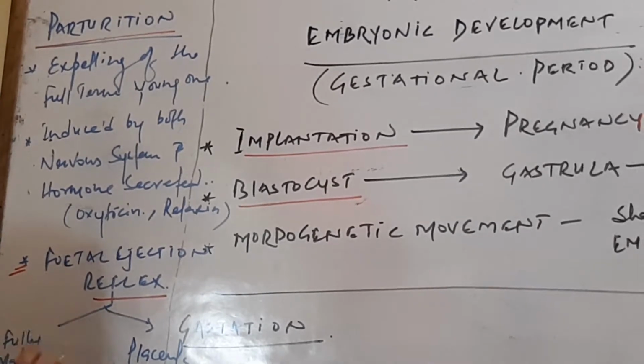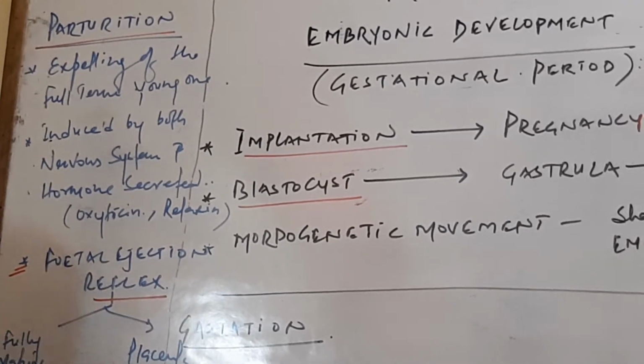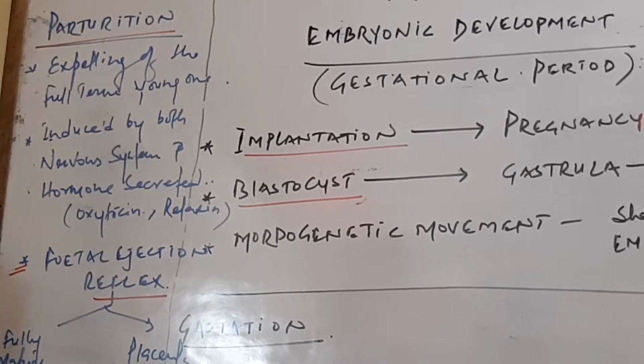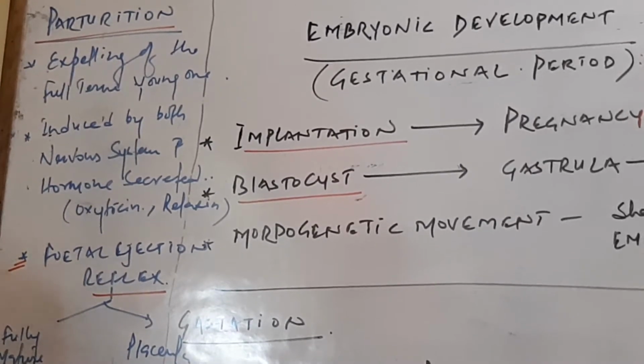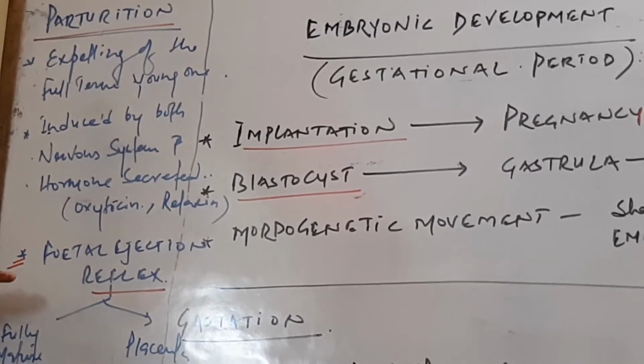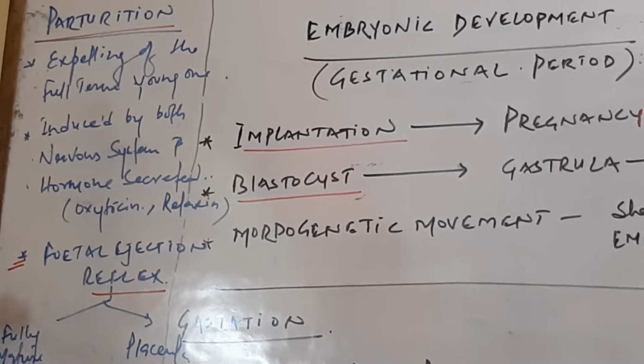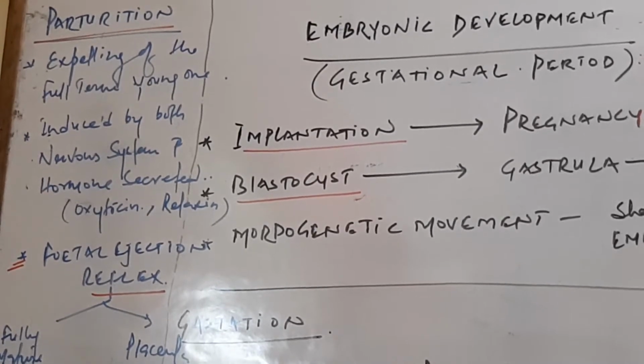Oxytocin helps in the contraction of the uterus, which pushes the fetus through the womb.